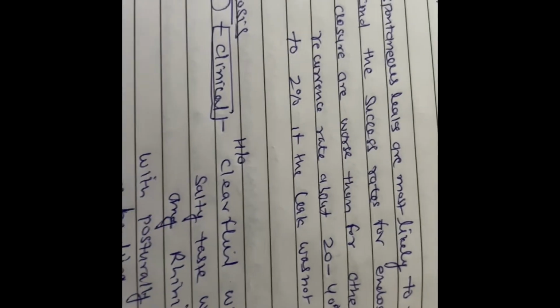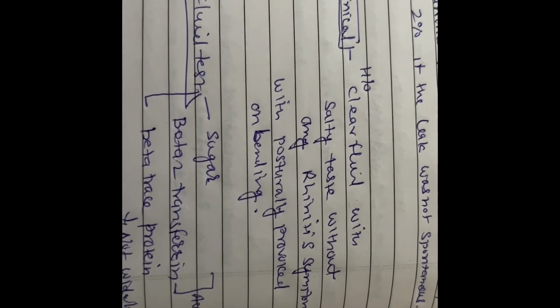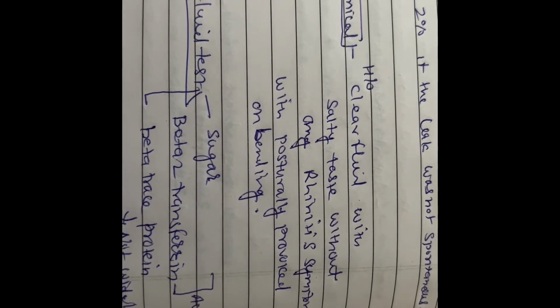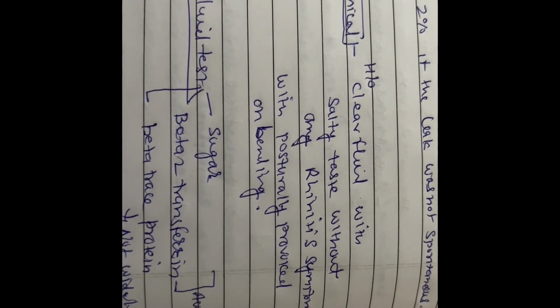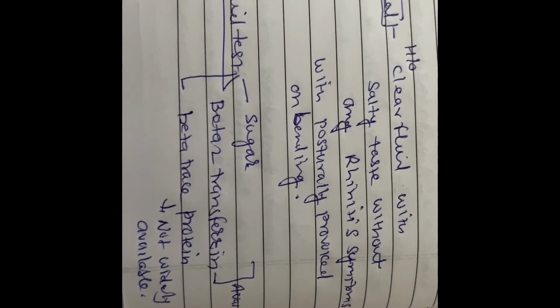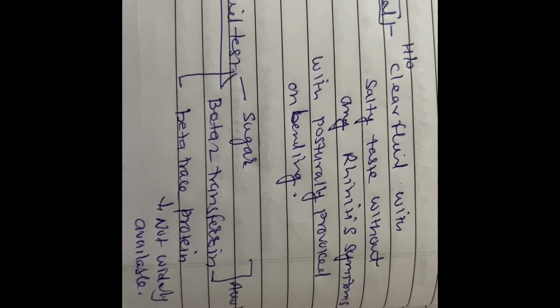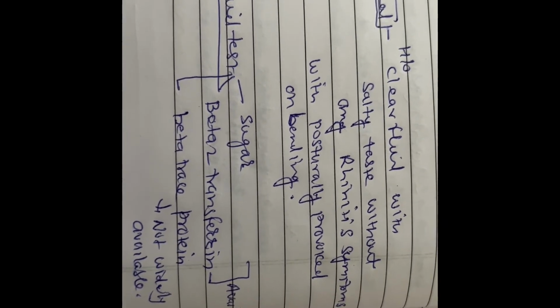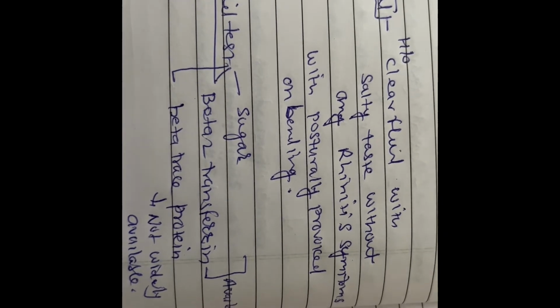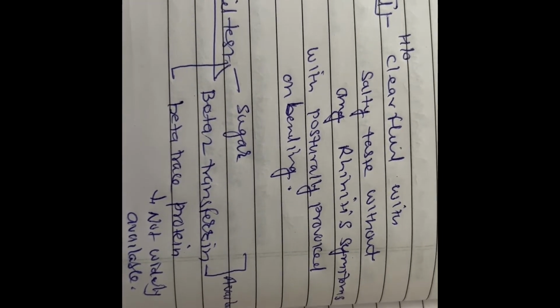hypertension. For diagnosis, clinically the patient has a history of clear fluid with salty taste without any rhinitis symptoms, provoked on bending. For a fluid test, maybe you can do a sugar test. Beta 2 transferrin is the confirmatory test and it is widely available. Beta trace protein is not widely available; it is used in the UK only.